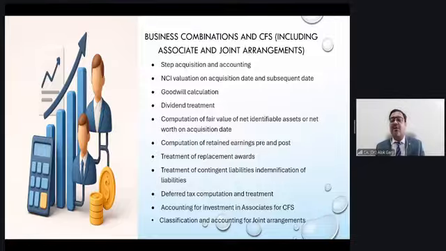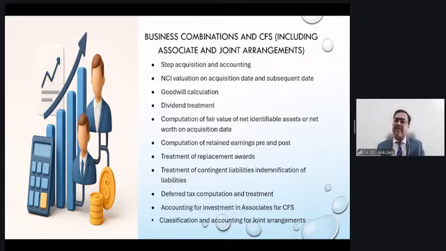If the question is silent, you are free to use any method. If the question has indicated that you have to apply the fair value method or the proportionate interest in net assets method, you have to use it accordingly. And subsequently, Ind AS 103 talks about the acquisition date and Ind AS 110 talks about the subsequent treatment. So NCI has to be added or reduced by the post-acquisition profit, post-acquisition losses, by the fair value adjustments, and by the dividend paid. These are the adjustments you have to do in NCI for computing the closing value of NCI.